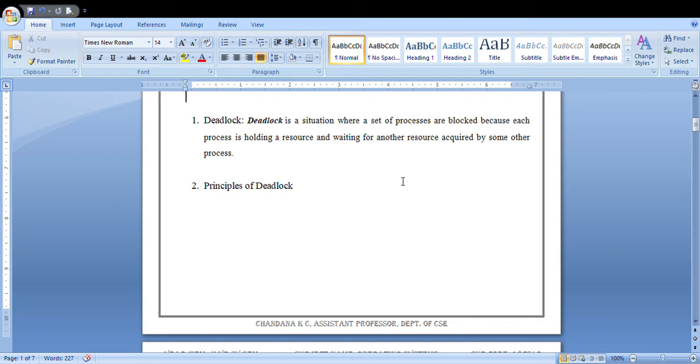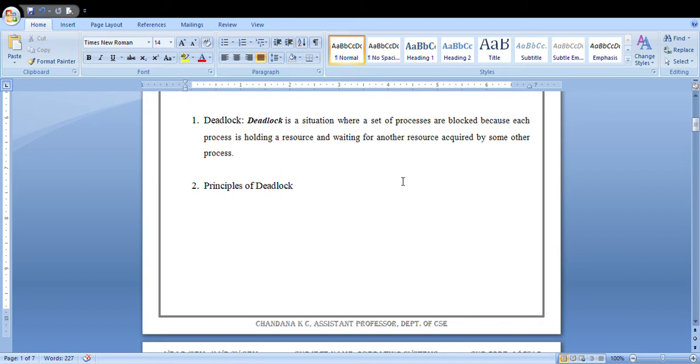That is your reusable resources. Some examples for reusable resources are processors, I/O channels, I/O devices, files, databases, primary and secondary memory, etc. Those are all the reusable resources.